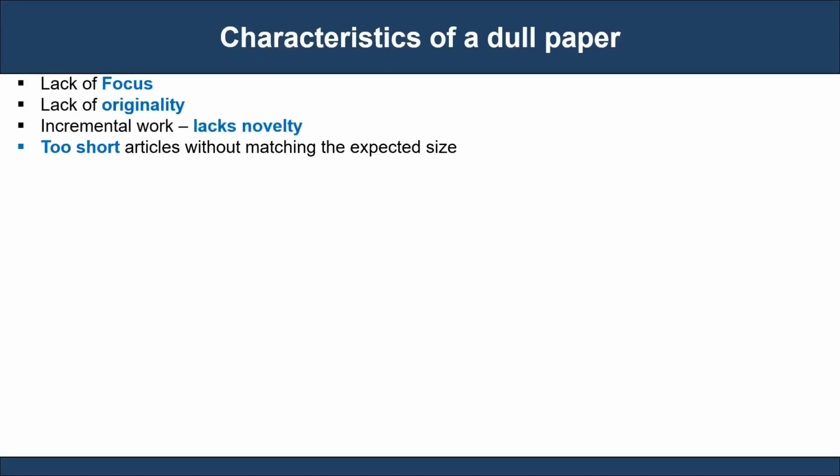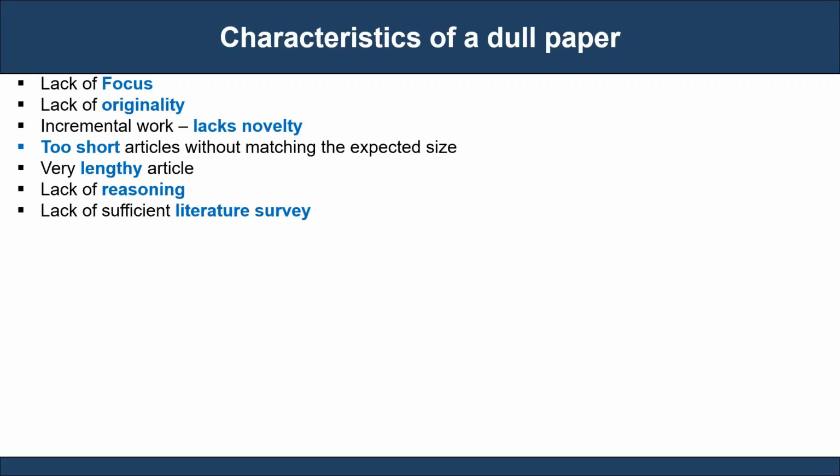The following are the characteristics of a dull paper, which will help us to identify if our article is falling in that category. Lack of focus, lack of originality, incremental work, and lack of novelty. Too short an article without matching the expected size. Very lengthy article. Lack of reasoning. Lack of sufficient literature survey.